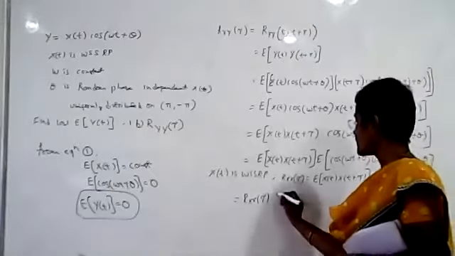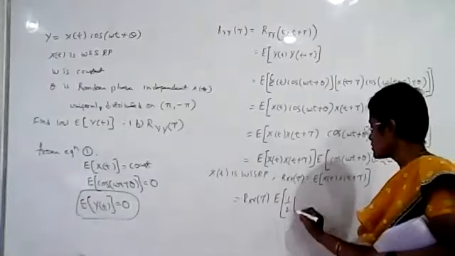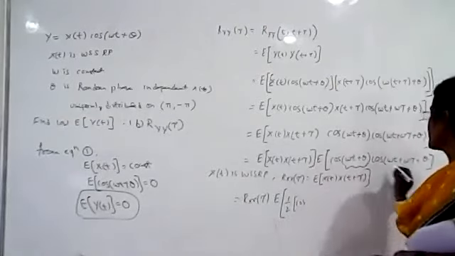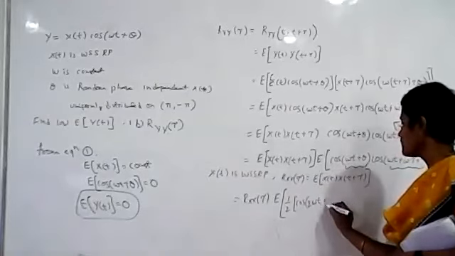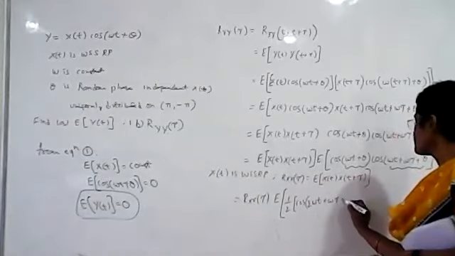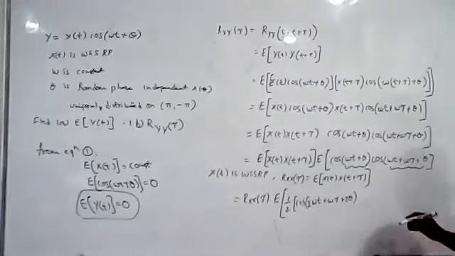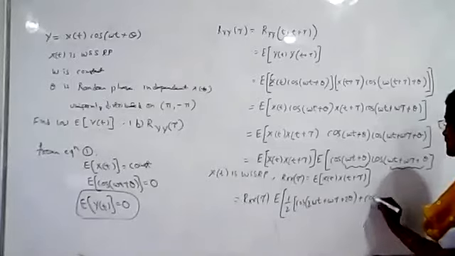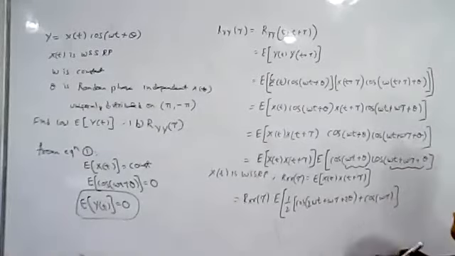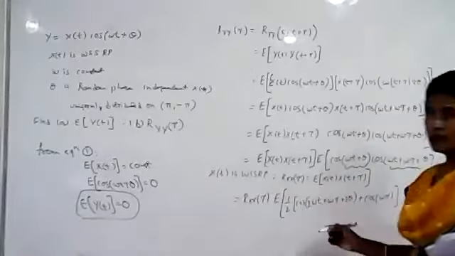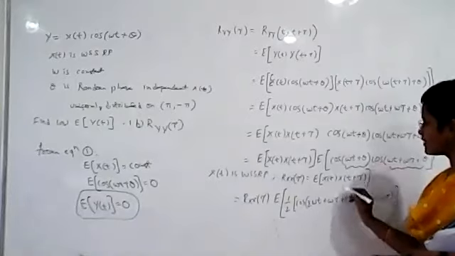And this can be written as the expected value of 1 by 2 cos of A plus B, where A plus B is 2 omega t plus omega tau plus 2 theta, plus cos of A minus B, which gives omega tau. Just now we discussed that if you find the expected value over theta, this term will be 0.